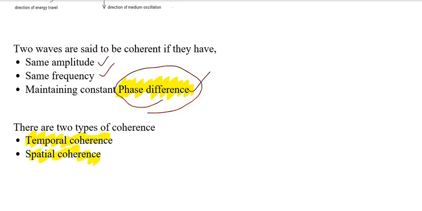We are going to discuss in detail about coherence, and we know that suppose we have two waves, they are said to be coherent if they have the constant amplitude, same frequency, and maintain the constant phase. And there are two types of coherence: one is the temporal coherence and the other one is the spatial.